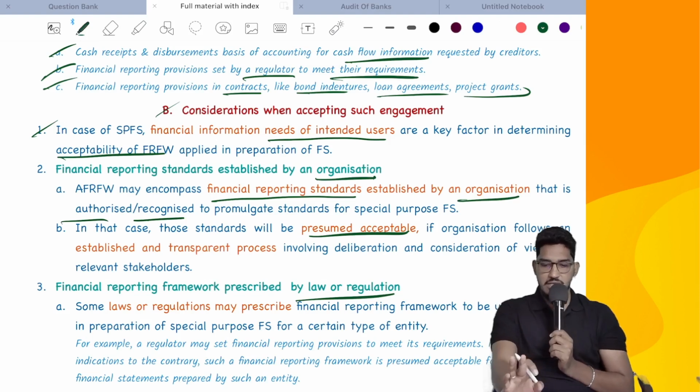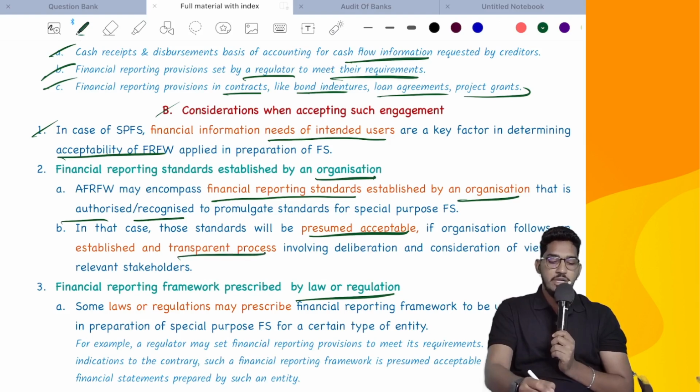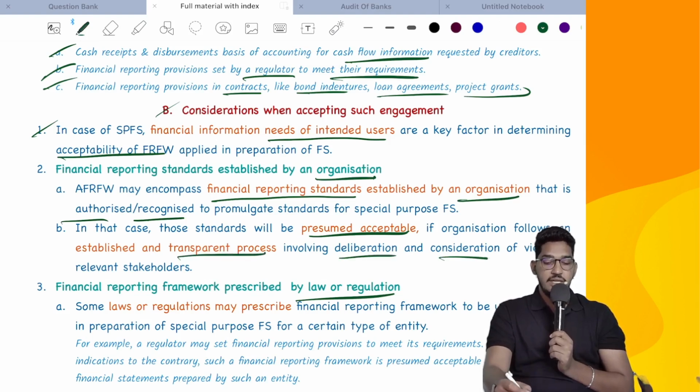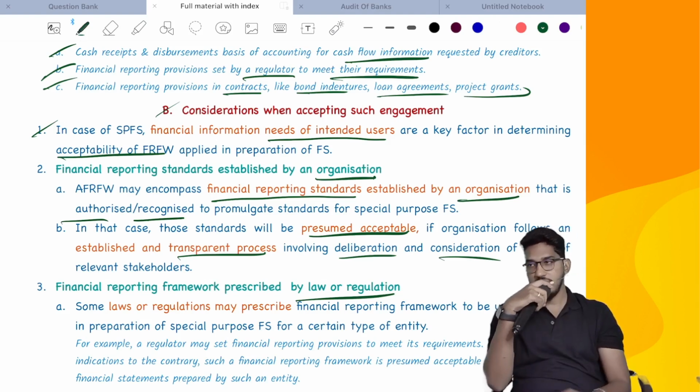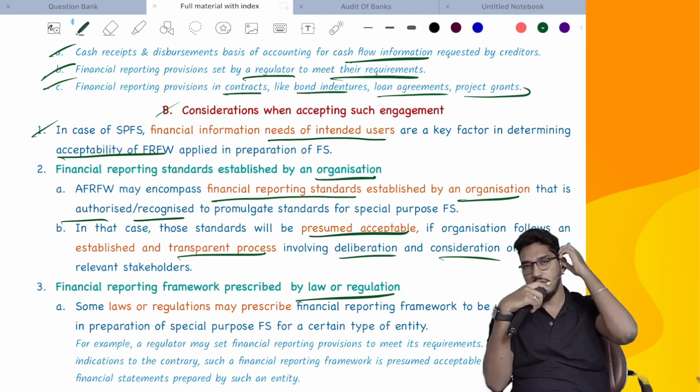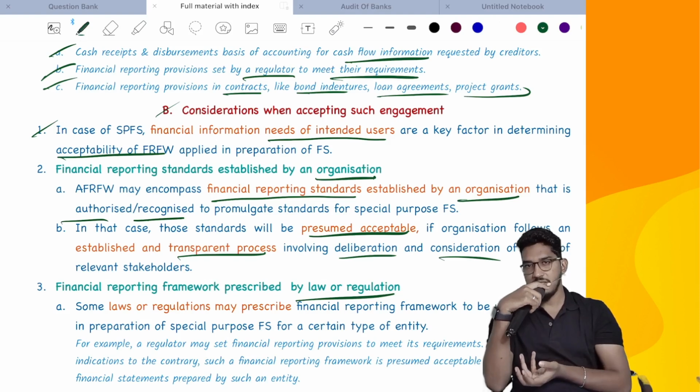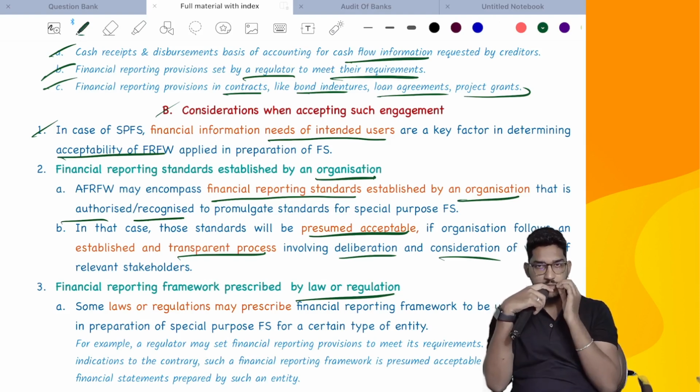Generally, we go with the assumption that it is acceptable if that organization follows an established and transparent process involving deliberation and consideration of the views of stakeholders. That means if the organization which has given the financial reporting framework is transparent, and is also taking the assistance of various experts in developing the standards, we generally presume it as acceptable.